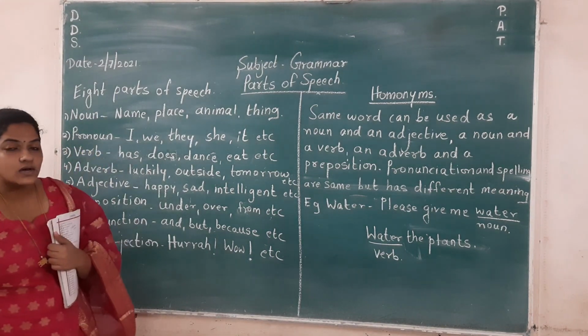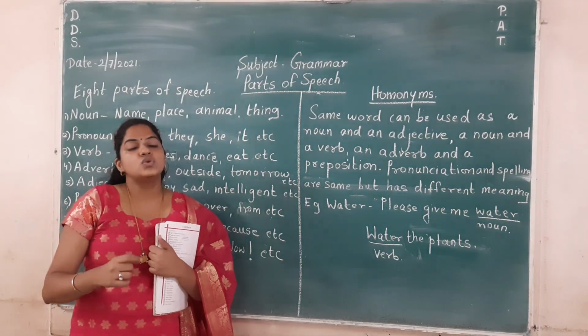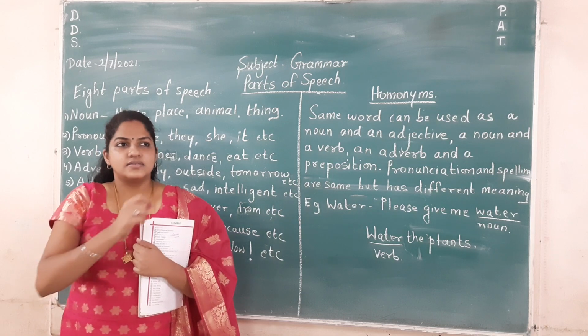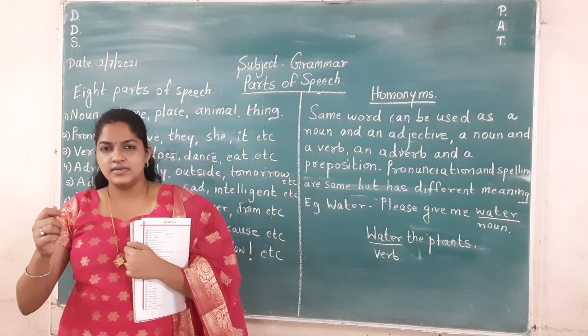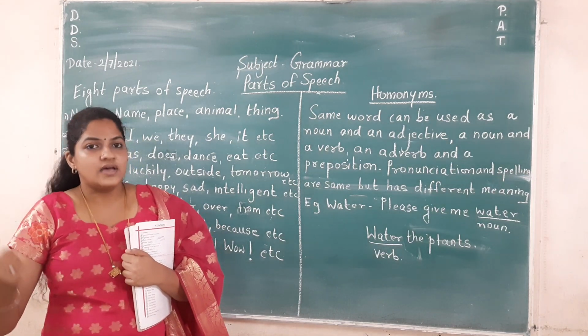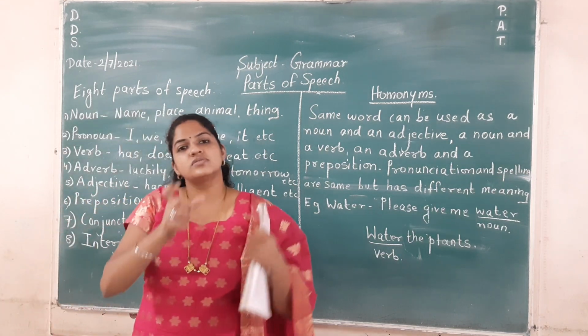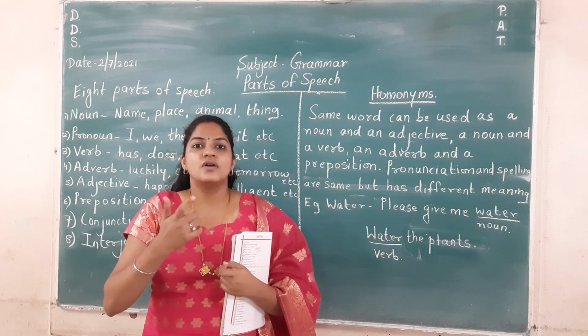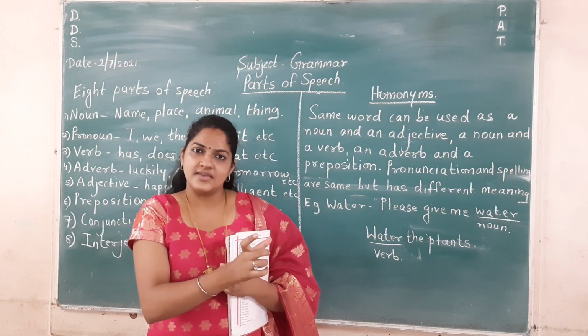Next comes pronoun. Now what is a pronoun? Words which are used in place of noun. For example, Sita is a good girl. She is studying hard. Now in a sentence I cannot use Sita always. So I have to use something which represents Sita.